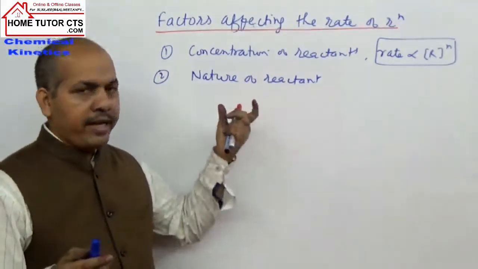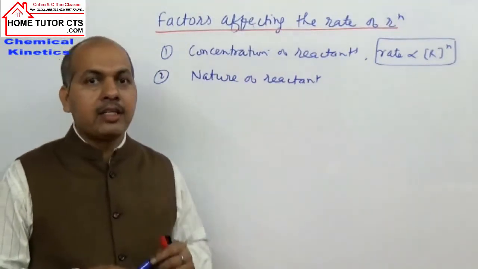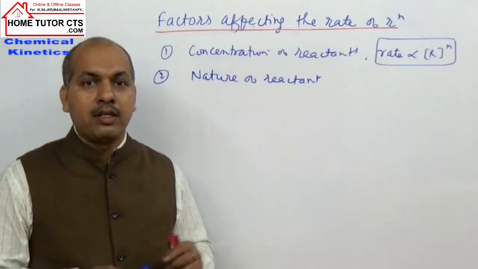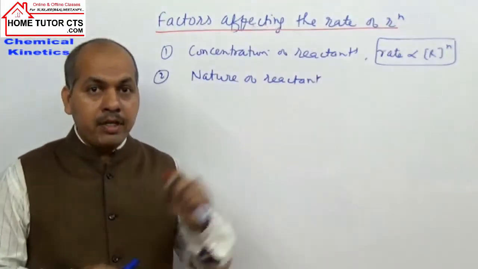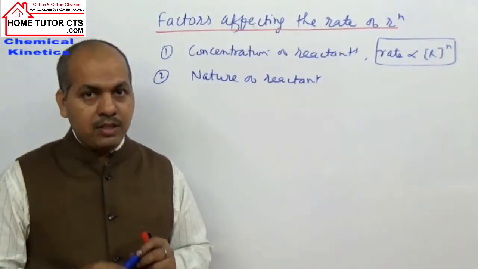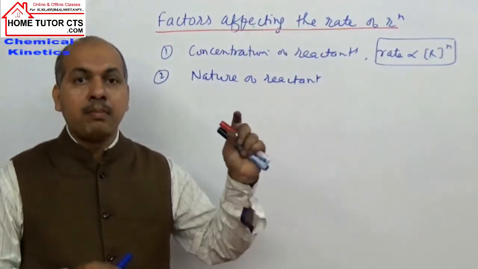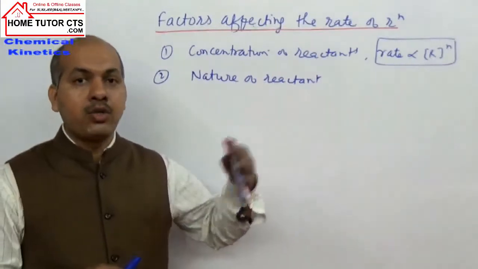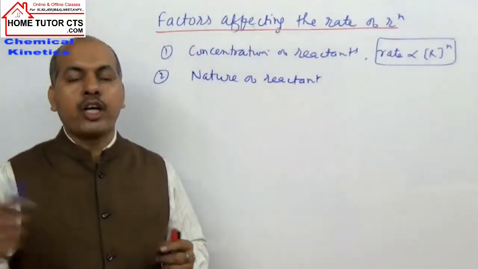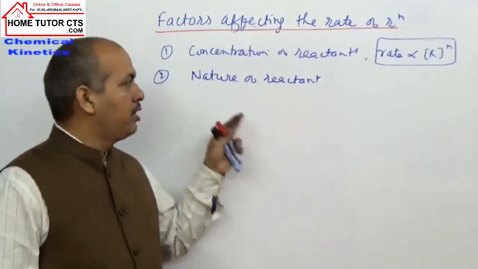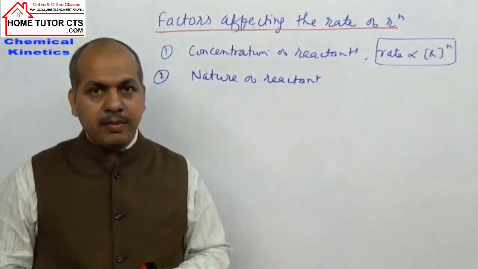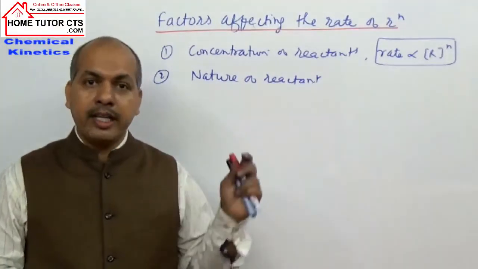So reactions can vary in rates. Then take combustion reaction of carbon as diamond or graphite. The diamond form is much less reactive as compared to graphite form. So the reactions involving different kinds of reactants can have different rates of reaction.